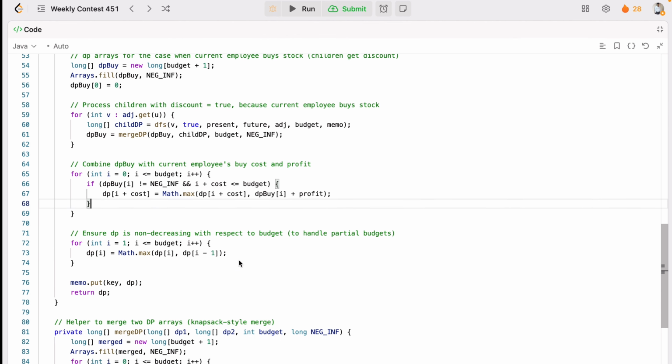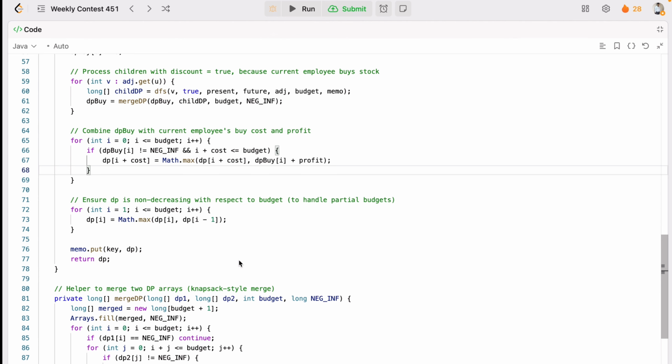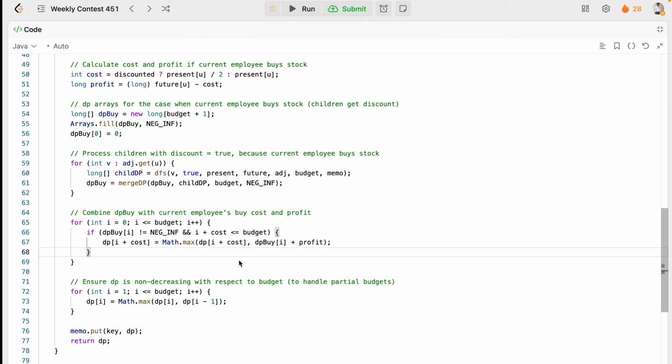After that we'll calculate the current implied cost and profit. So you have to find the cost and profit, right. You know how to find the cost and profit, right. So you just find the cost and profit like this, and then we will compute the current implied stock and discount, the full price, because the discount applies if the boss bought, means discount is true, so the price is half, and profit is the future price minus cost, and you will get the cost and profit.